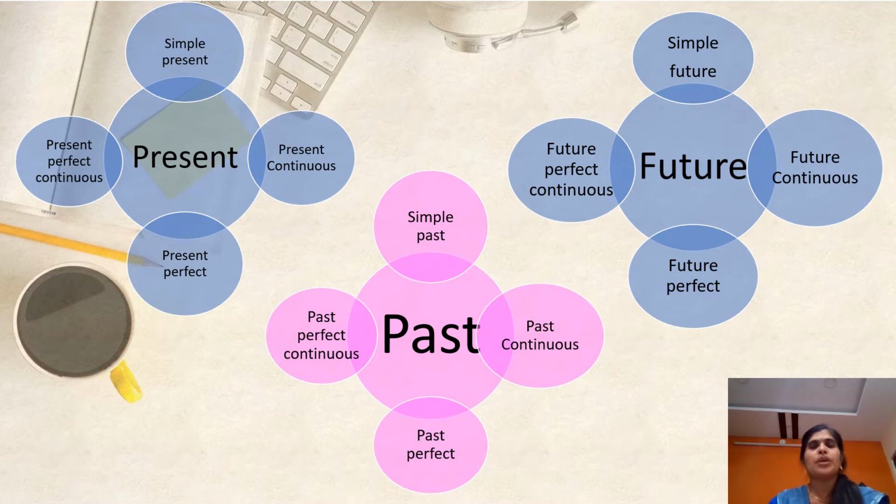In the same way, the past tense is divided into four subtenses: simple past, past continuous, past perfect, and past perfect continuous. Apart from this, the future tense is again divided into four subtenses: simple future, future continuous, future perfect, and future perfect continuous. So children, in this manner, the three types of tenses are divided into different subtenses.